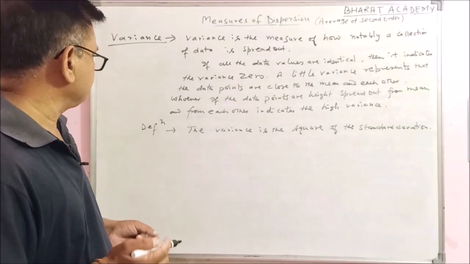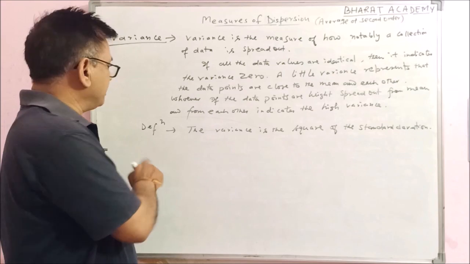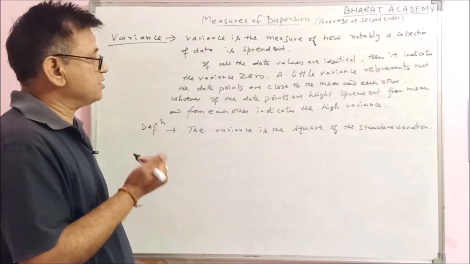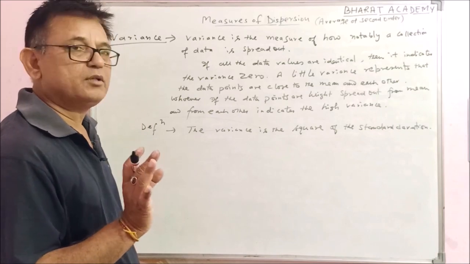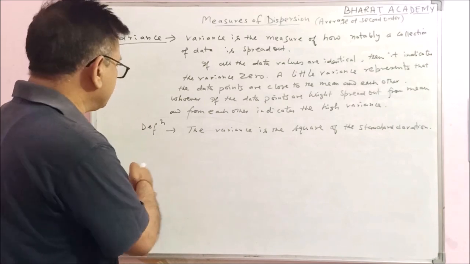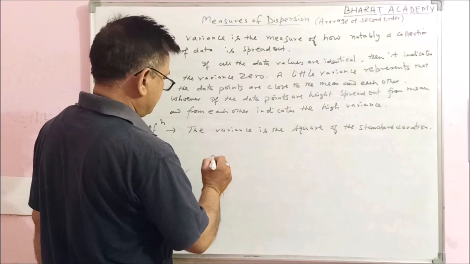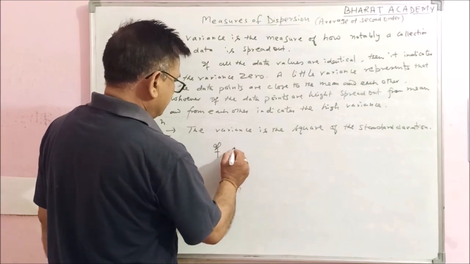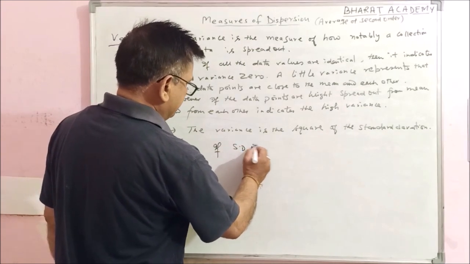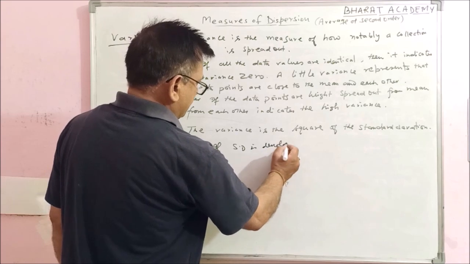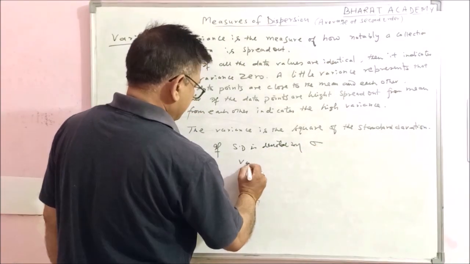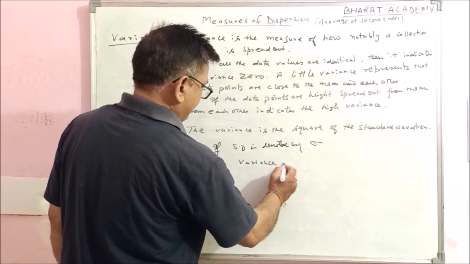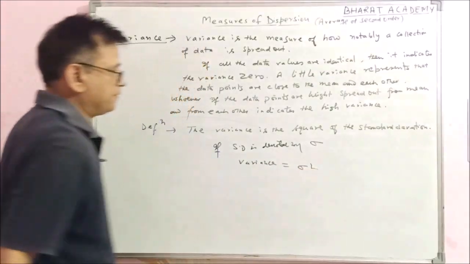Now the definition of variance is: the variance is the square of the standard deviation. Whatever your standard deviation value comes out to be, if you square it, you will get the variance. If standard deviation is denoted by sigma, then variance will be sigma square.